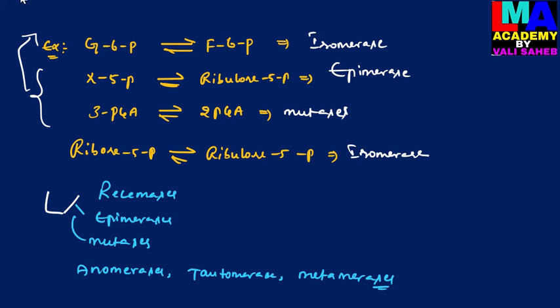So these are a few subclasses of isomerases: racemases, epimerases, and mutases.